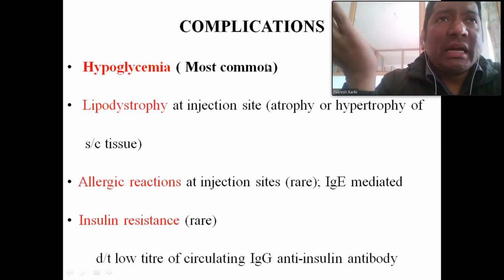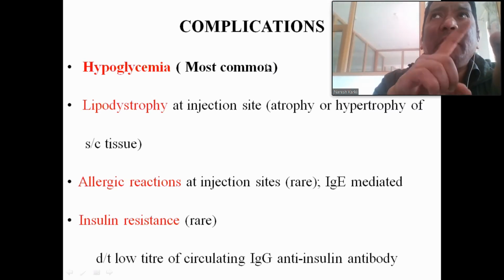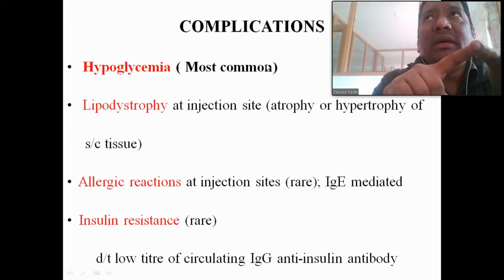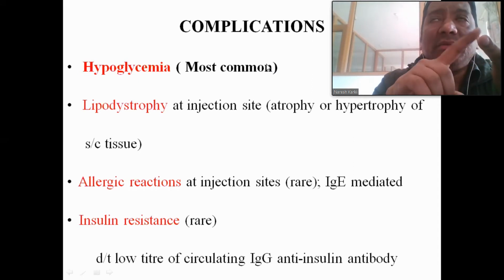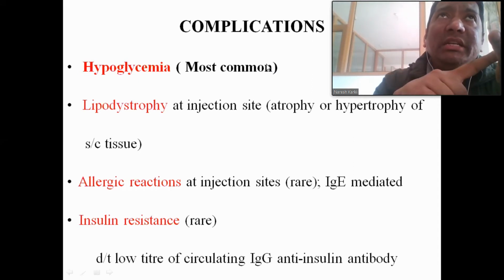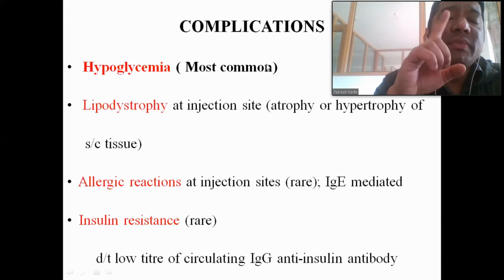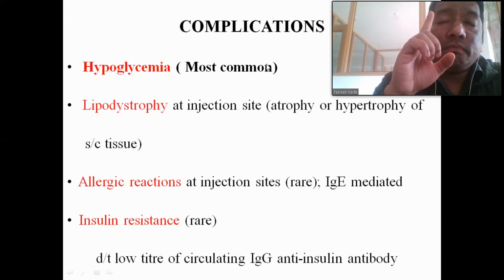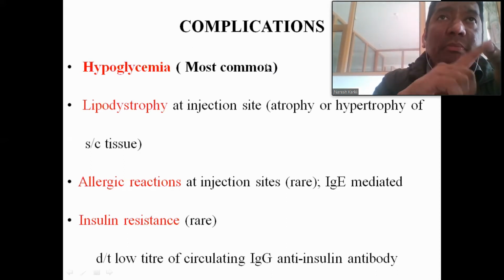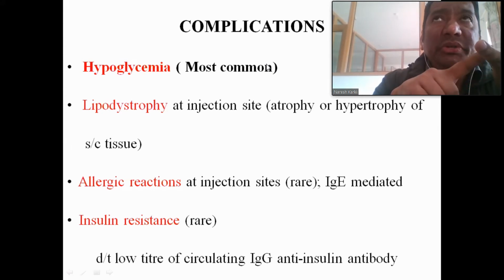Sympathetic activity. What are the sympathetic activities? They are tachycardia, palpitation, sweating. These are the sympathetic activities. So, what are the clinical features of hypoglycemia? The clinical features of hypoglycemia are tachycardia, palpitation, sweating, and increased blood pressure.